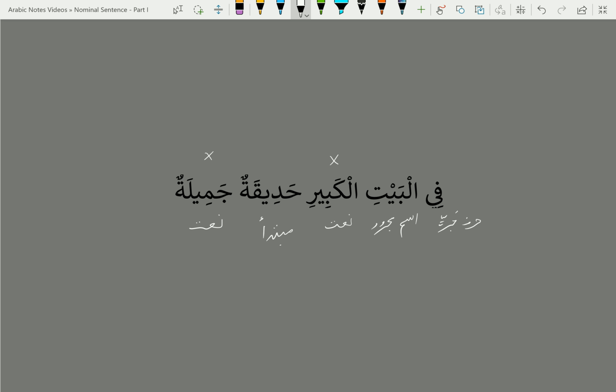So we are only left with fil bayti, and we know that there is a type of khabar which is jar majroor, shibu jumla. So we declare that this is jar majroor, and then shibu jumlatin khabar.